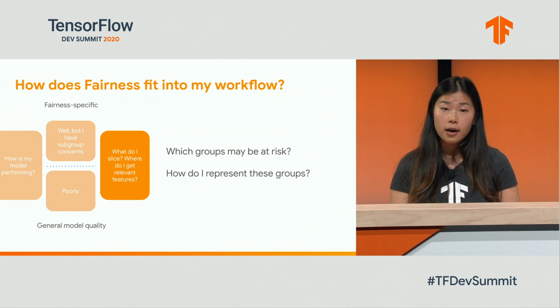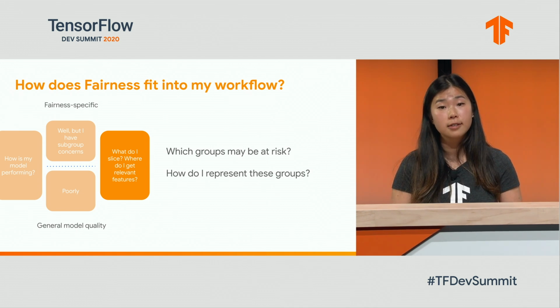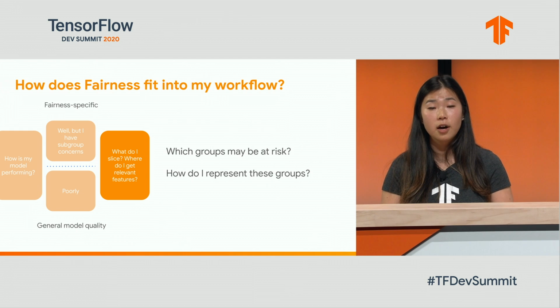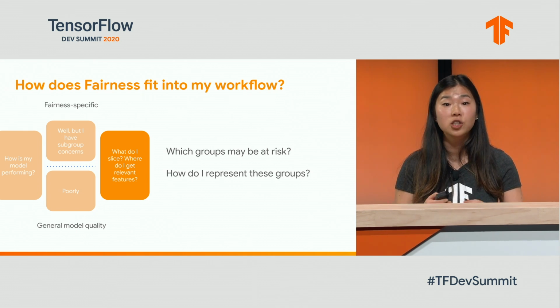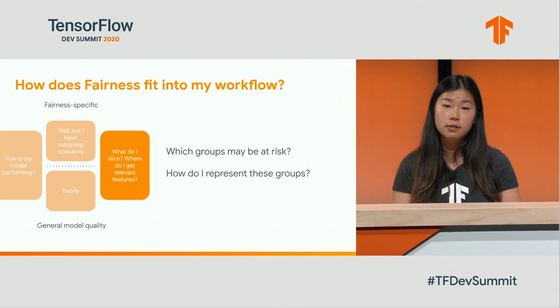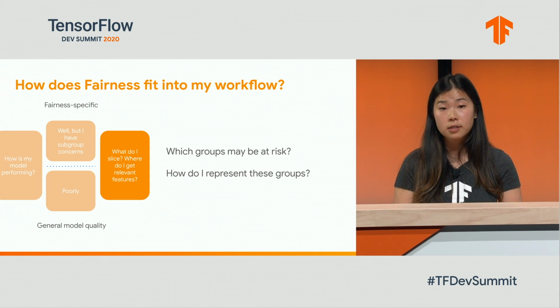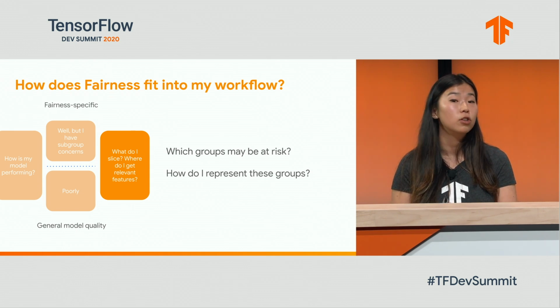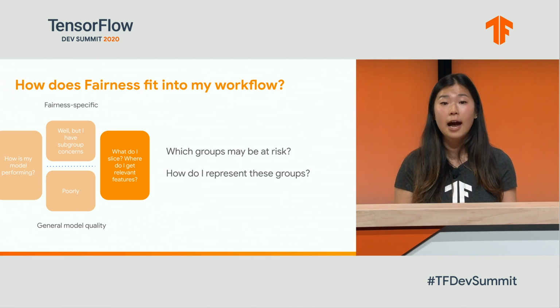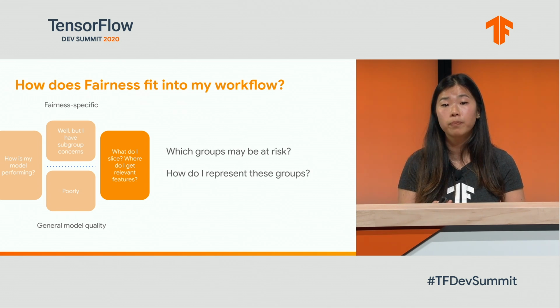By slicing your data and evaluating performance for each slice, you will be able to get a better sense of whether your model is performing equitably for a diverse set of user characteristics. Based on your product use case and audience, what groups are most at risk, and how might these groups be represented in your data in terms of both identity attributes and proxy attributes?